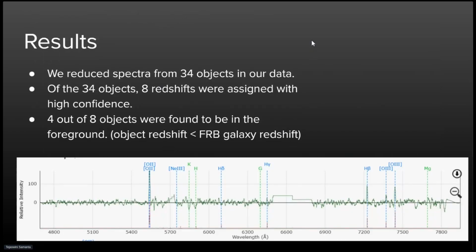Now, we got some results, and we reduced spectra from 34 objects in our data. Out of those 34 objects, 8 redshifts were assigned with high confidence. Why were we able to assign only 8 redshifts? Because in our original data, there were many low light emissions, and they were not easy to assign. Out of those 8 objects, 4 were found to be in the foreground. That means their redshifts were less than the redshift of the group of galaxies that the FRB was observed in.